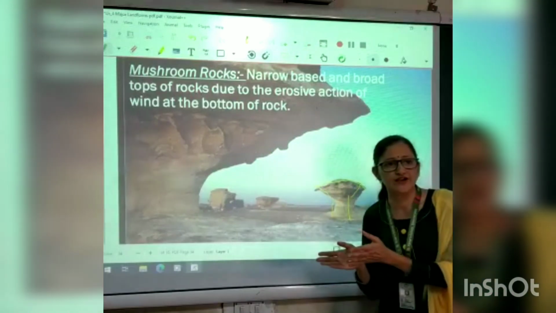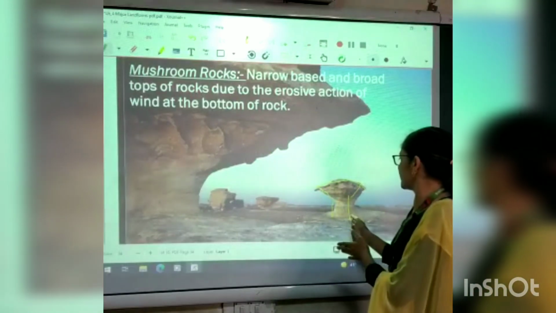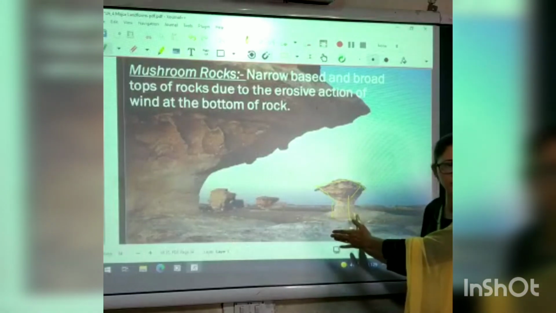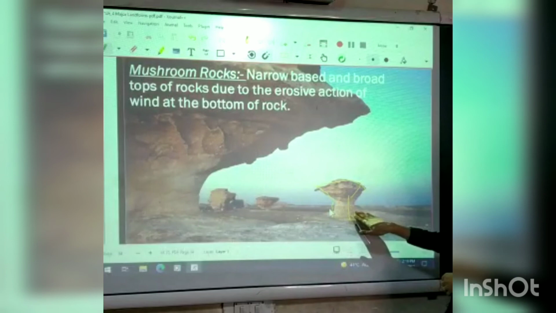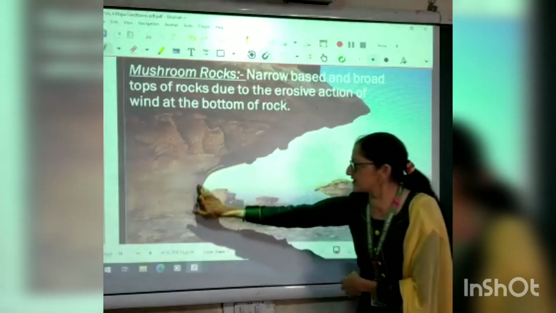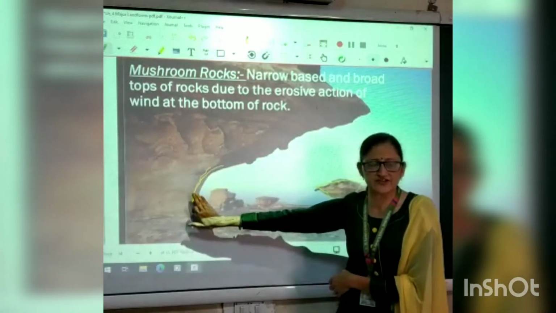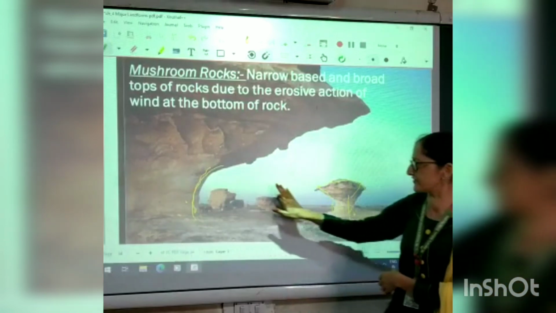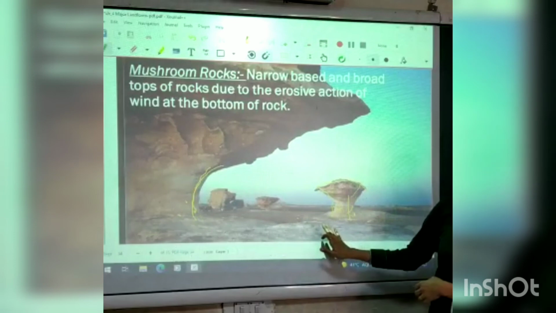When heavy particles of soil get rubbed with the lower part of the rocks, at that time they cut the lower parts of the rock. So erosive action takes place only at the bottom of the rock. So it gives way to the mushroom shaped rocks.